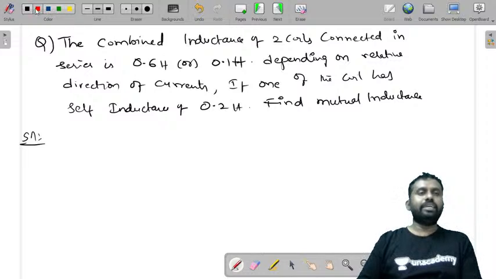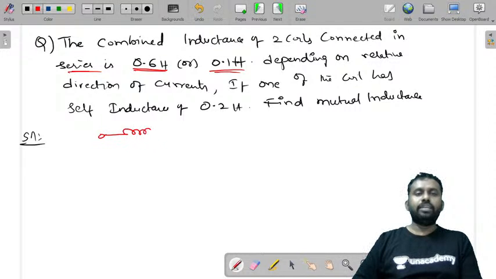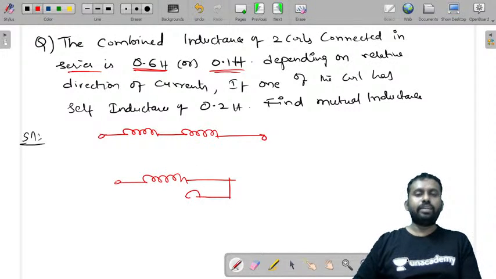It is given that the combined inductance is 0.6 when two coils are connected in series. That means there are two coils connected in series, and this is also a series combination like this.